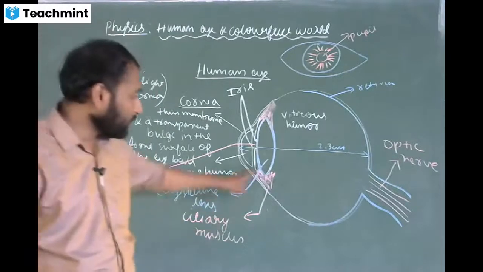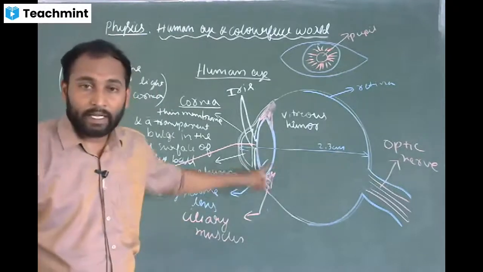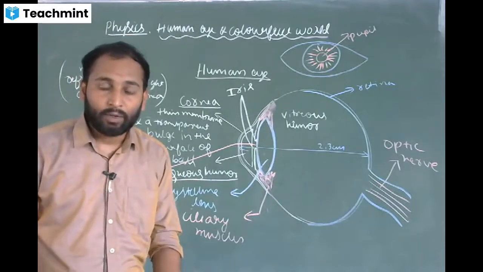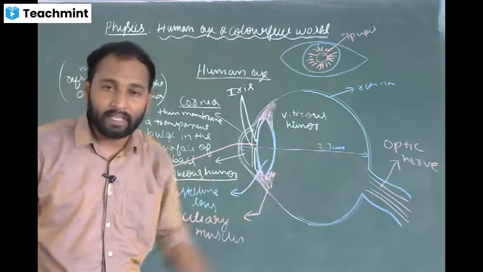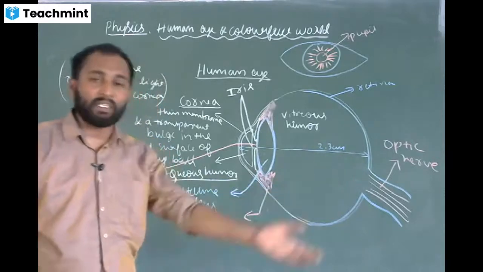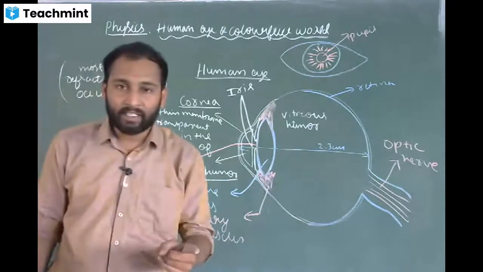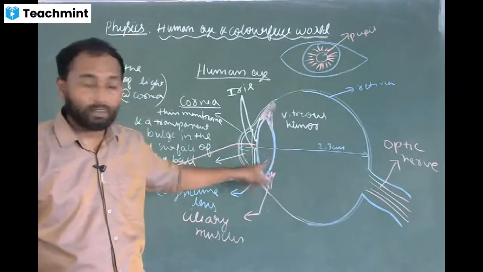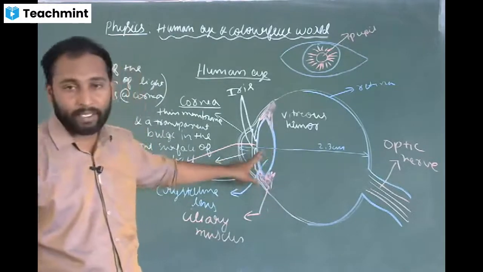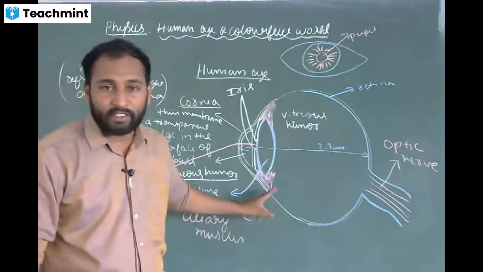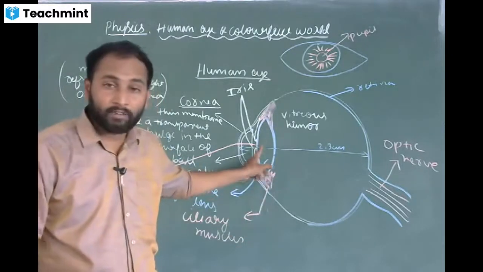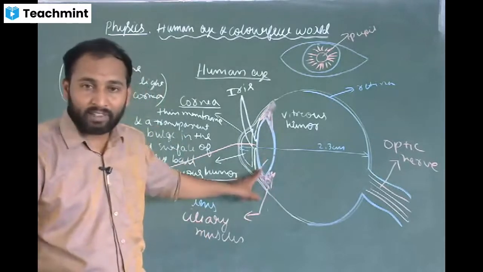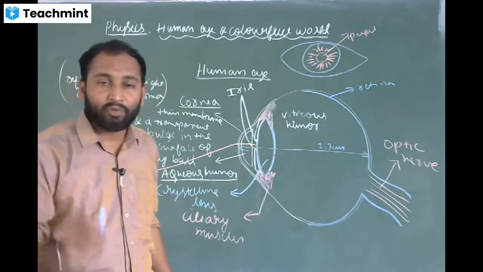So that is the function of the eye lens. Eye lens merely provides the finer adjustment of focal length to see the object which is at some distance. If the object is at 100 centimeters, automatically the focal length of the lens will become 100 centimeters. If the object is at 50 centimeters, automatically the focal length of the lens will become 50 centimeters. So it merely provides the finer adjustment of focal length.